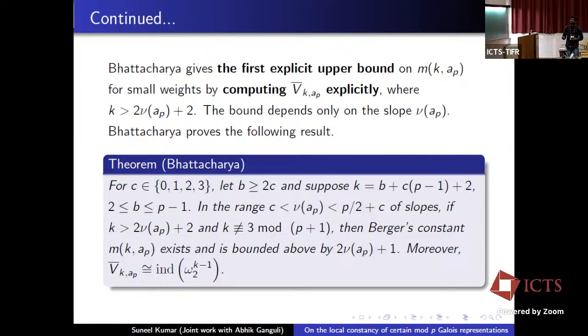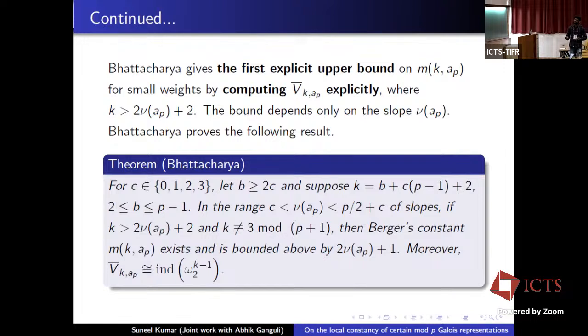And she precisely proved the following result. The content of this result is that suppose k is b + c(p-1) + 2, and the slope lies in the range c to p/2 + c. And if k is greater than 2v(a_p) + 2, then Berger's constant M(k, p) exists and is bounded above by 2v(a_p) + 1.